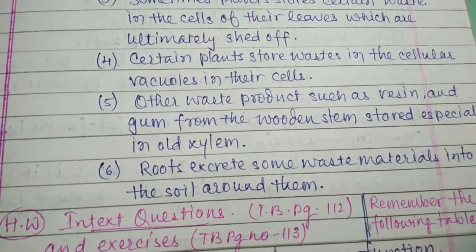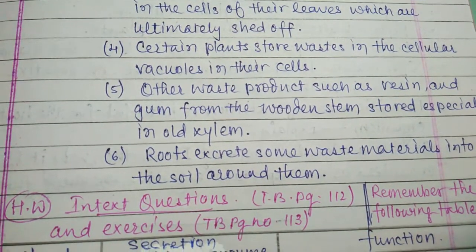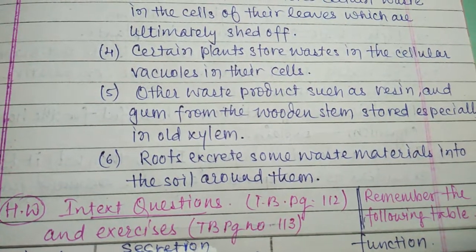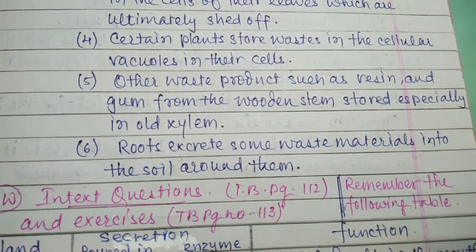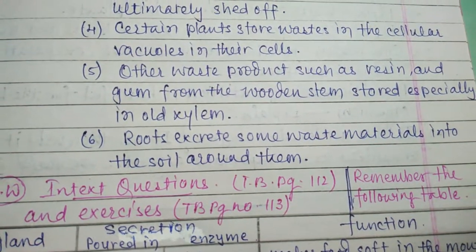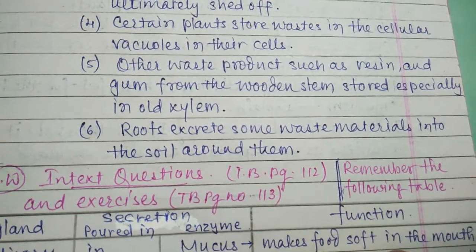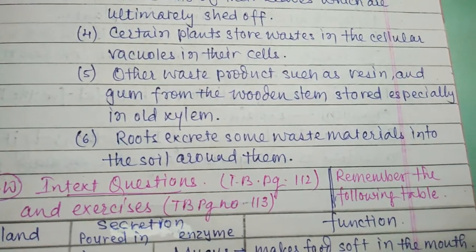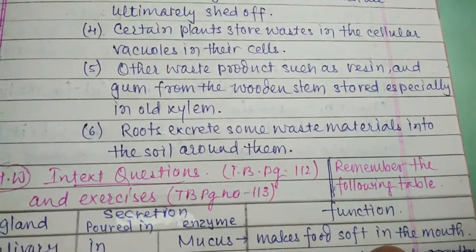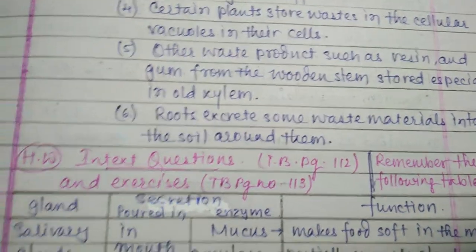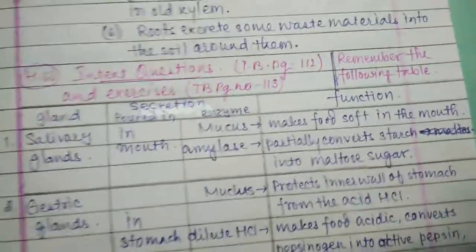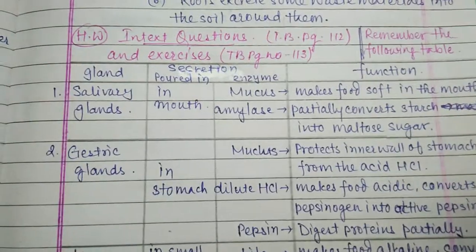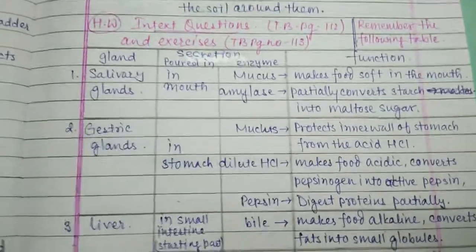Other waste products such as resin and gums from the woody stems are stored especially in the old xylem. And roots excrete some waste material into the soil around them. The roots also release waste material by diffusion, just like carbon dioxide, etc.